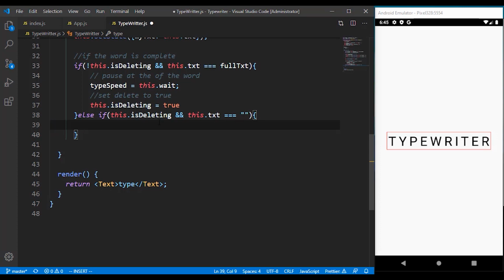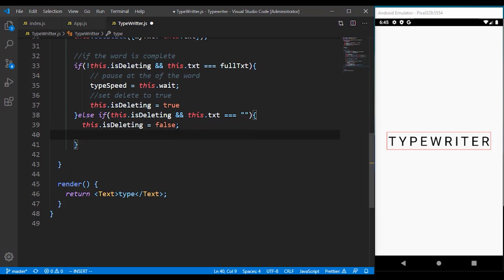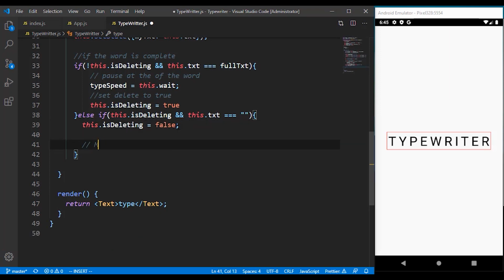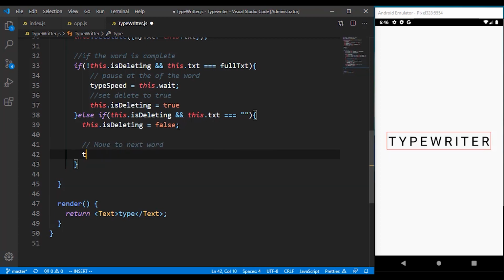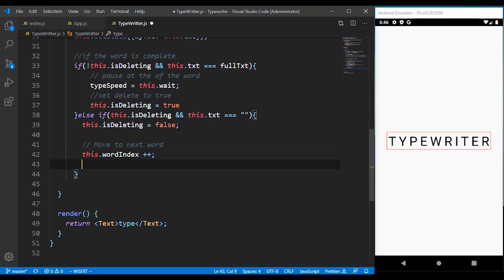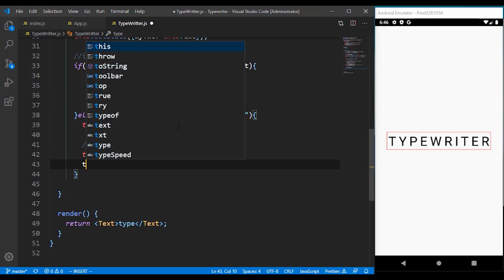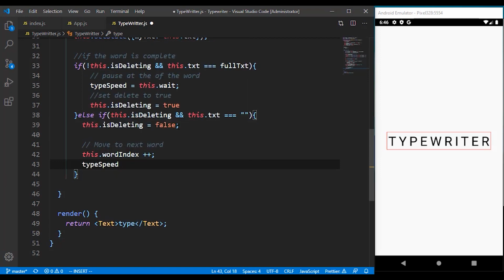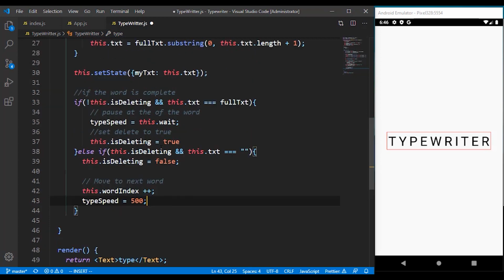So what this means is that if this is deleting and the text is equal to an empty string, we have to reset the deleting to false, so that we can stop deleting whenever we hit the first word and also an empty string, then move to the next word afresh. So we just have to increment the word index by 1, and we have to set the type speed, because we want it to be a bit faster right now. You have to set it to 500. So that's how we can set that.